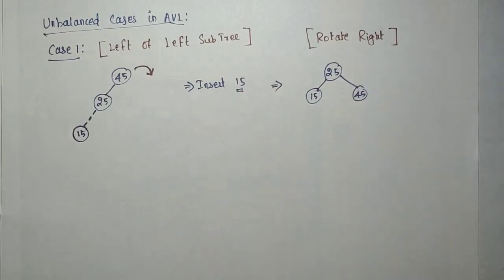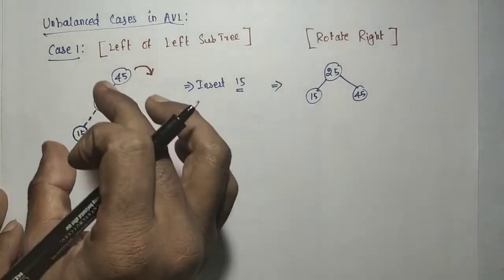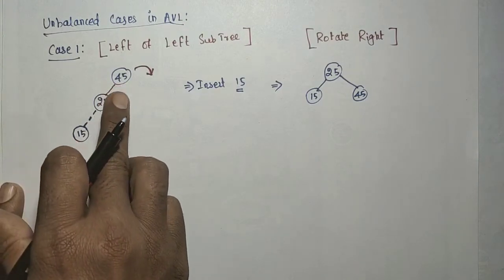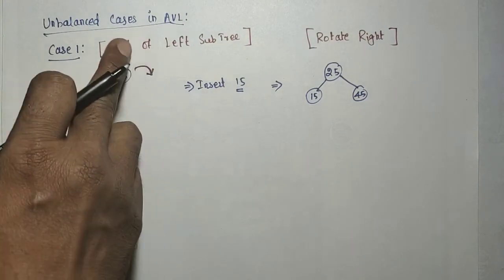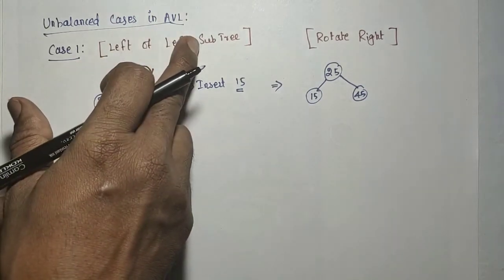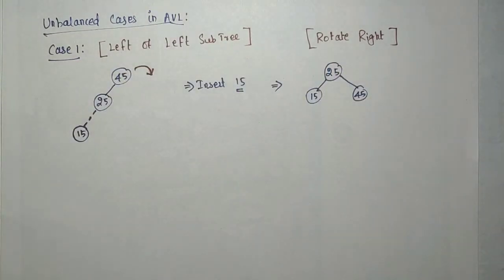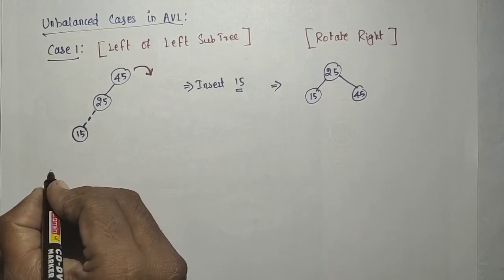In the algorithm I will explain. So here in the diagram you understand, if the unbalancing occurs due to inserting a new element in the left of the left subtree, the solution is rotate right. That is case 1. Okay, understood? Next, case 2.